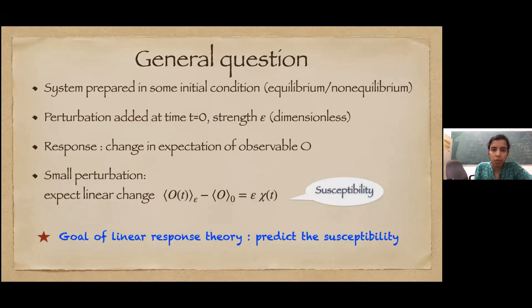By response, we mean the change in the expectation of some observable O. Again, this observable can be anything. It can be position, momentum, velocity, spin, magnetization. So the goal of the response theory is to predict the change in this observable.